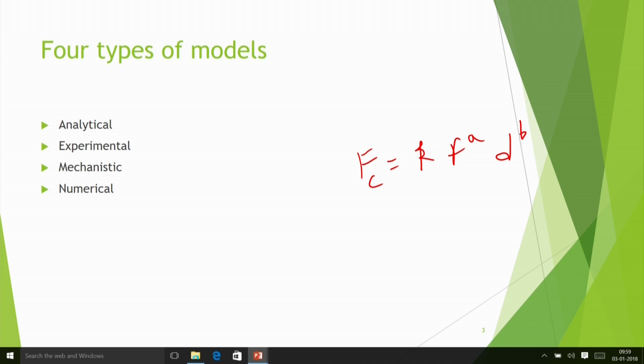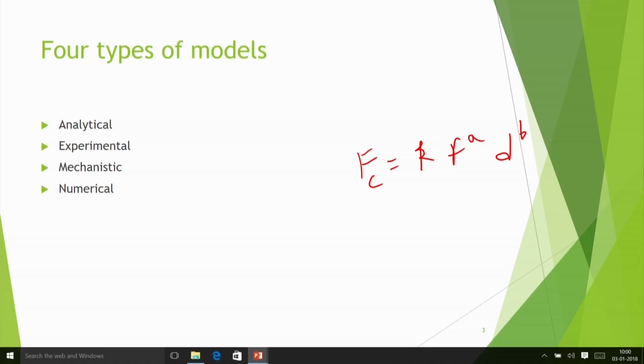That means there is some physical basis, but it is not completely only by physics. That type of model is called a mechanistic model. Like I can say with my physical reasoning that the cutting force should be proportional to the chip cross-sectional area, so maybe it is proportional to f into d. But what is that proportionality constant? That can come by some other methods.